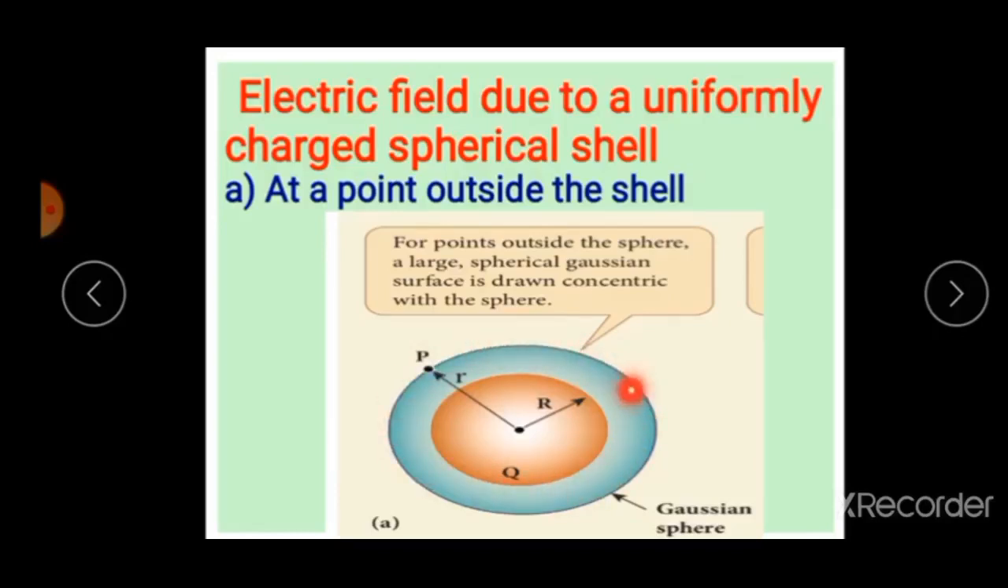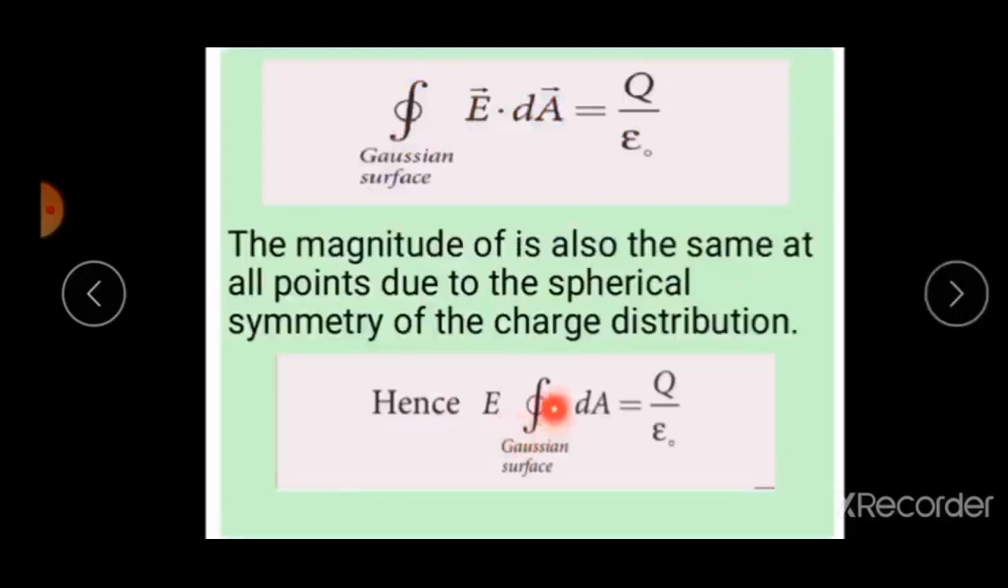The magnitude of electric field is also the same at all points due to this spherical symmetry of the charges. So students, E times the closed integral of dA, since the electric field is constant. Now applying Gauss law, this equals Q by epsilon naught. What is the value of the closed integral of dA? It is nothing but the surface area of the sphere, that value is 4 pi r square.